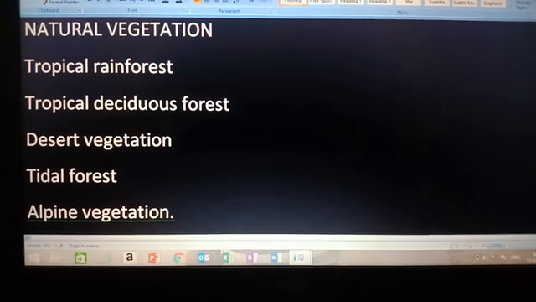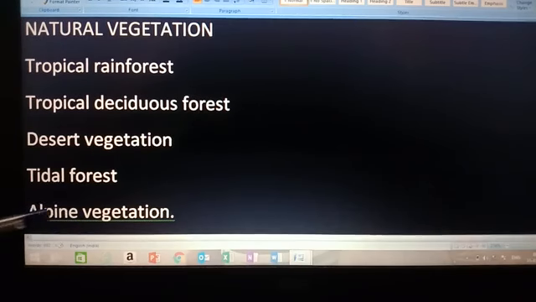Okay, alpine vegetation is the vegetation which is found in the Alps region, like in forest regions near the mountains. And here in alpine vegetation, children, the vegetation varies at different heights. Means as in the bottom area of the mountain, other vegetation is found.